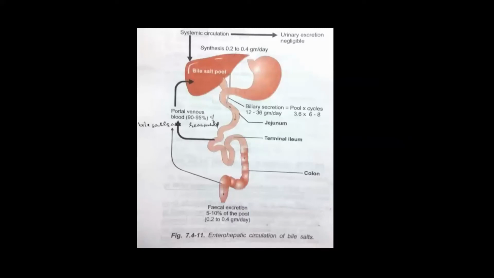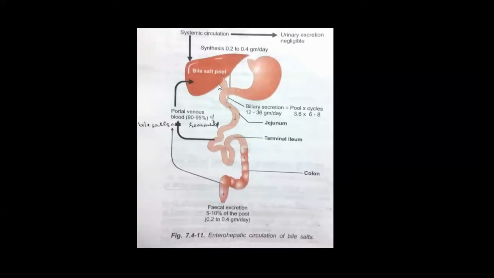This is the diagram showing the enterohepatic circulation. Bile salts are synthesized by the liver. Now, enterohepatic circulation is the recirculation of bile salts from liver to intestine, and from intestine to liver, and again back to intestine, from intestine to liver. In this way, it will go on recirculating until all the fats get reabsorbed.